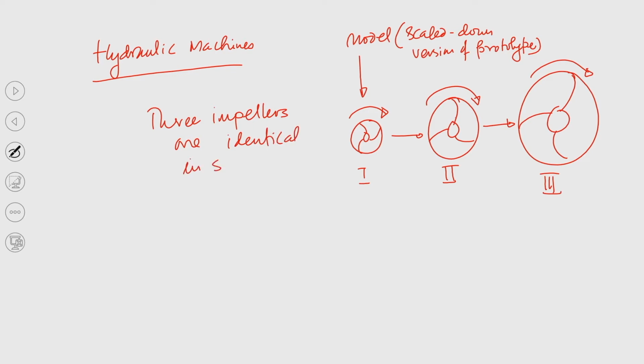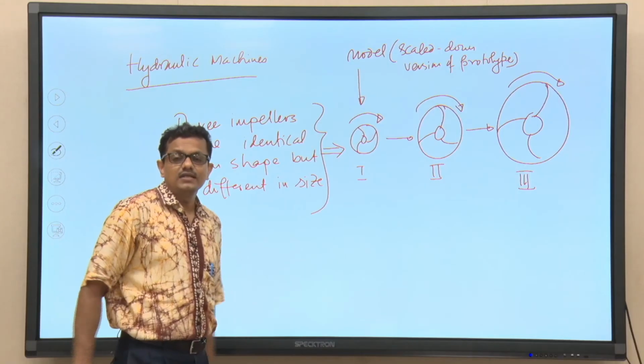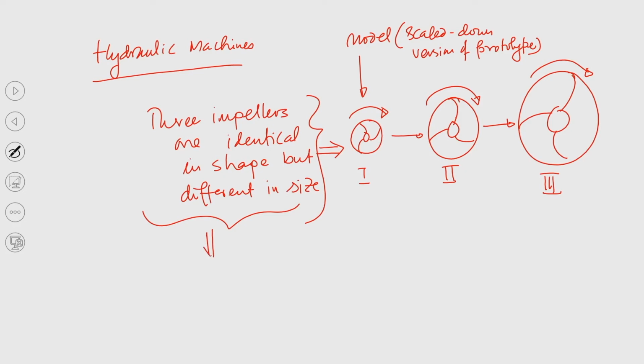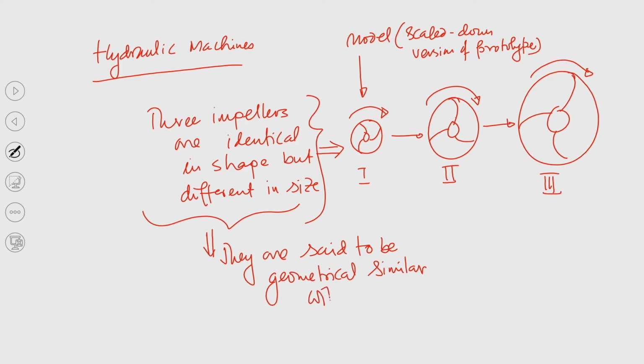These 3 impellers are identical in shape, but different in size and they are said to be geometrically similar with each other.